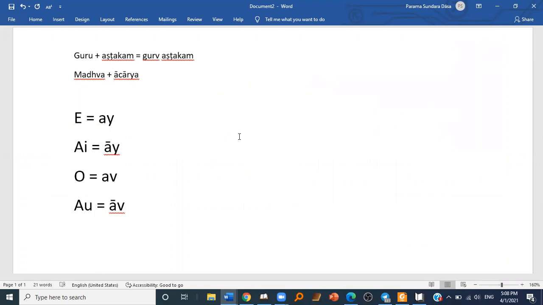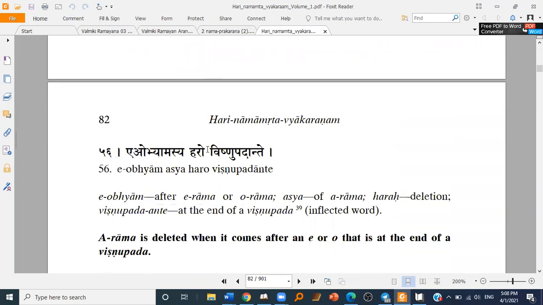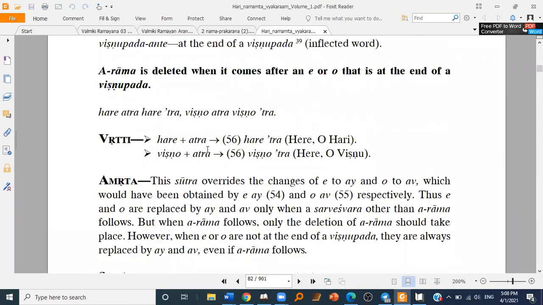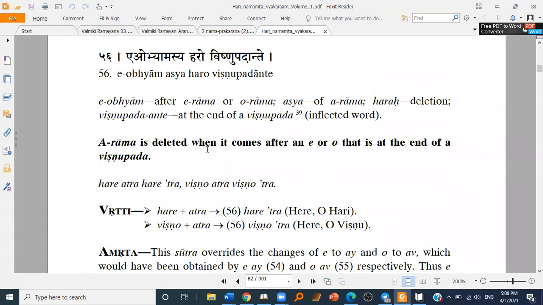Okay, we'll just do one more sutra here, then we'll stop. Eobhyam asya haro Vishnu padante.